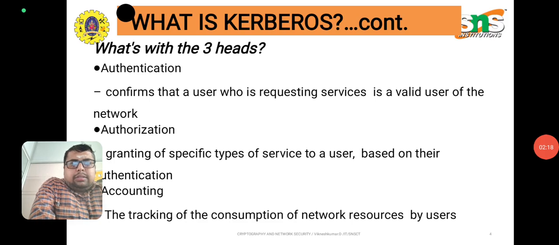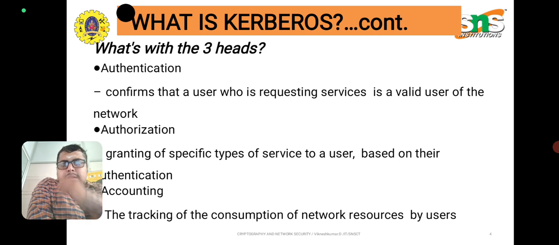That is what Kerberos is. The Kerberos 3A consists of authentication, authorization and accounting. Authentication confirms whether the user who is requesting service is a valid user of the network or not. Authorization means granting specific types of services to the user based on the authentication. That is, you are going to give specific types of services. Accounting means tracking the consumption of the network by the user. The 3 A's of Kerberos are authentication, authorization and accounting.